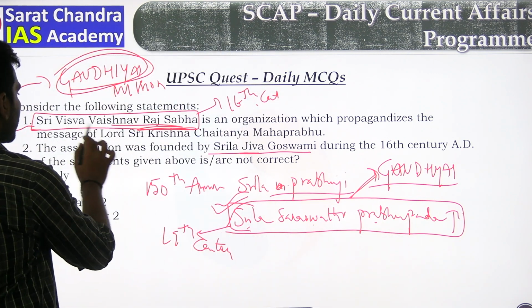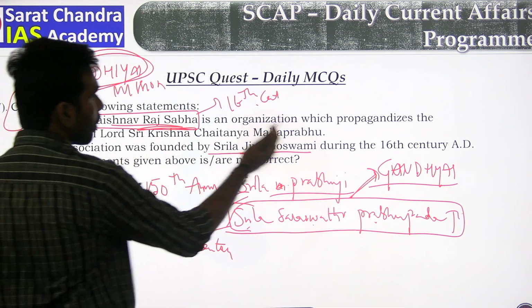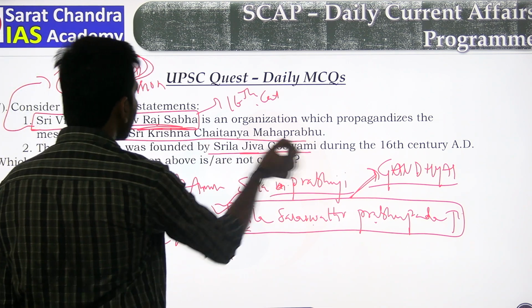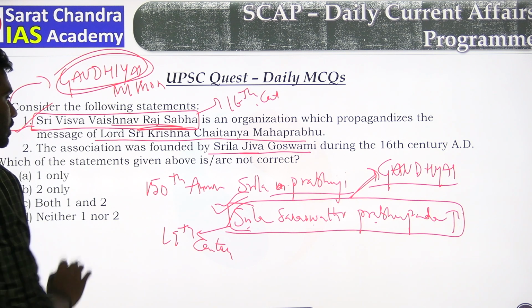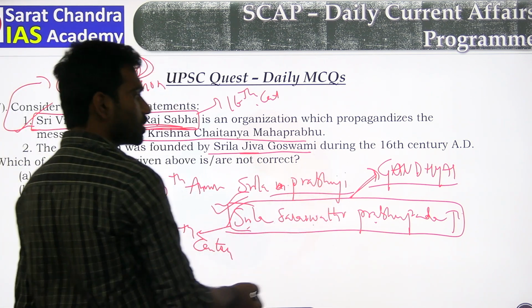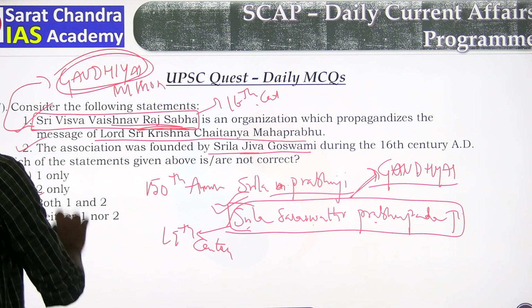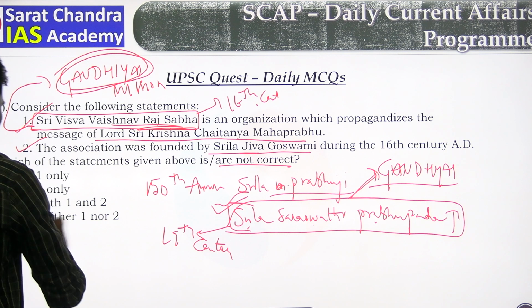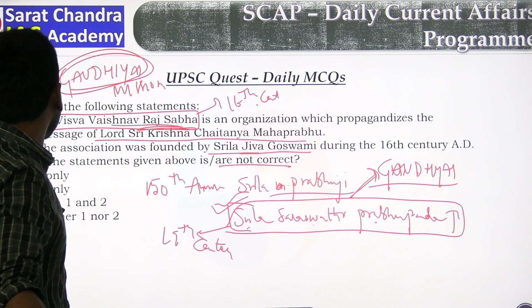Sri Visva Vaishnava Raja Sabha is an organization which propagandizes the message of Lord Sri Krishna Chaitanya Mahaprabhu. This statement is correct. It was founded by Srila Jiva Goswami during the 16th century AD. So both statements are correct, so neither one nor two is the incorrect one.